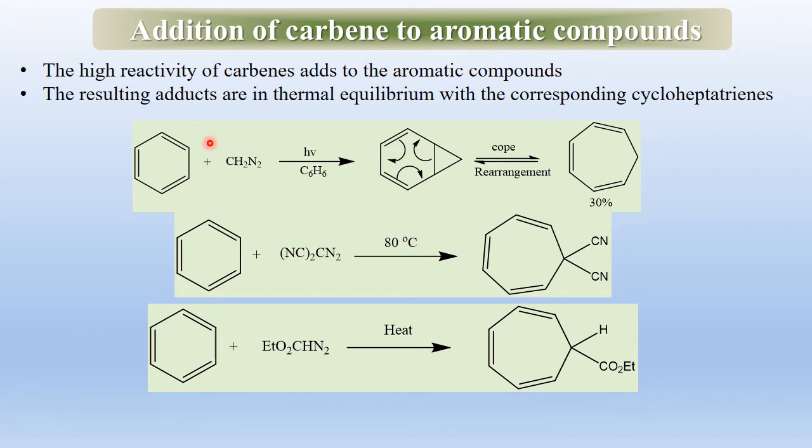Carbene can also be added or reacted to the aromatic compounds. The high reactivity of carbene adds to the aromatic compounds. The resulting adducts are in thermal equilibrium with the corresponding cycloheptatriene. When diazomethane in the presence of light reacts with benzene, the cyclic product is formed. It is rearranged by the Cope rearrangement to the cycloheptatriene.